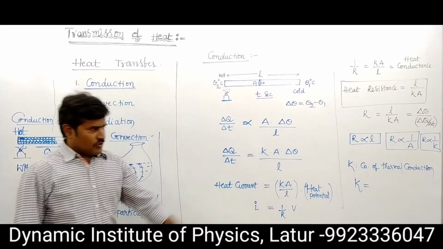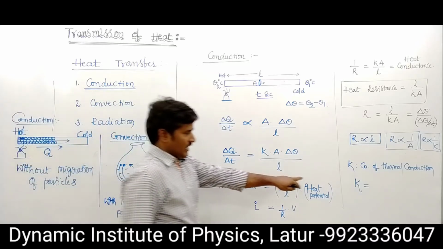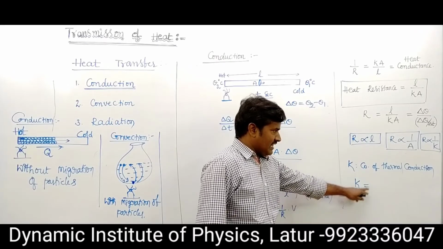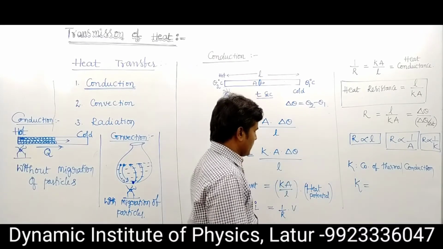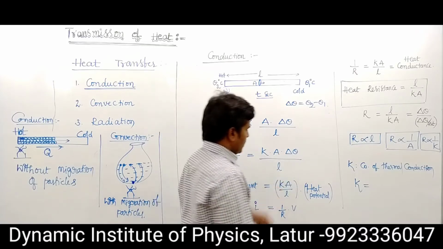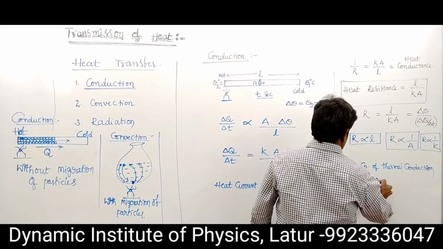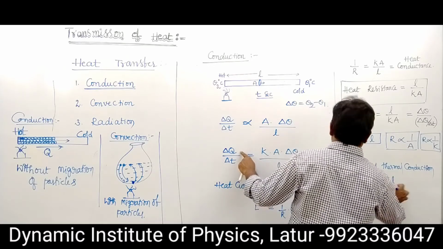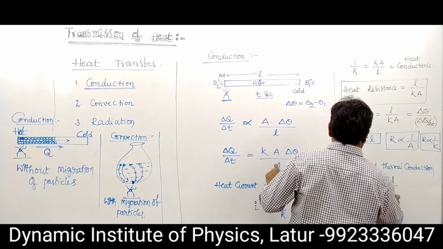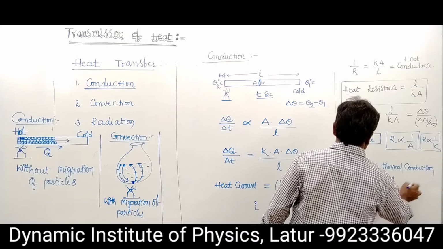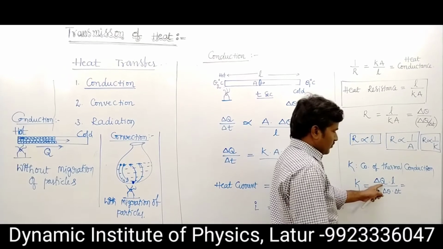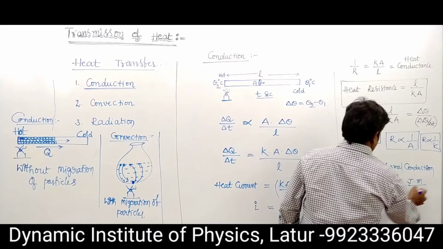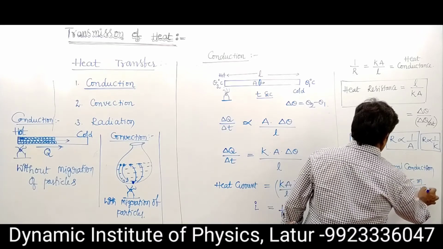So this is the 2019 NEET question: what is the unit of K? This is the unit of the coefficient of thermal conduction. K is written as delta Q into L upon A into delta theta into delta T. So it is joule meter upon meter square Kelvin second.